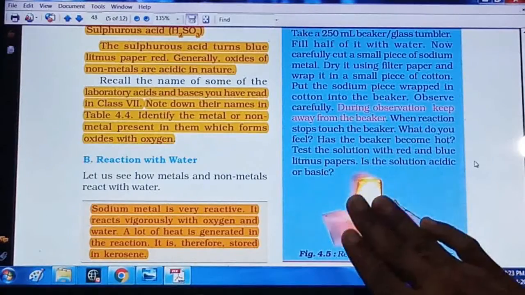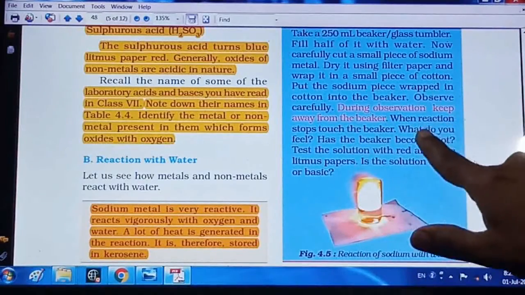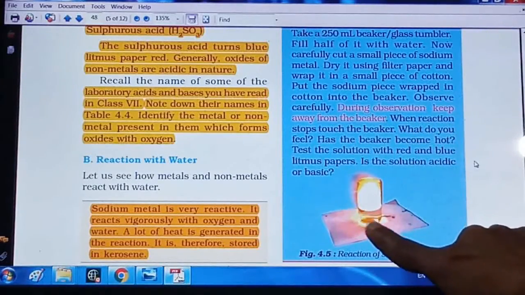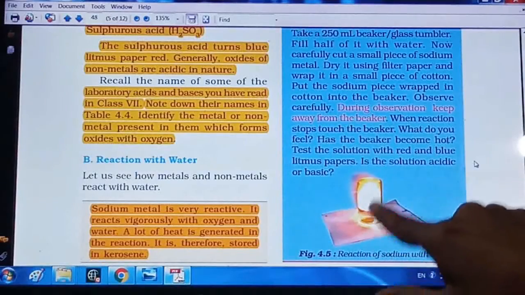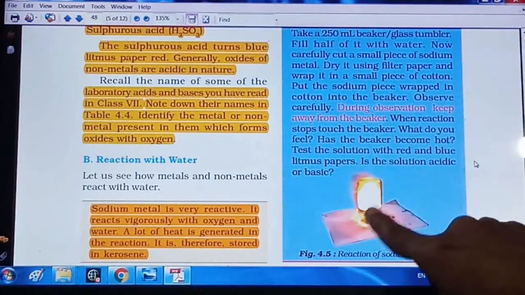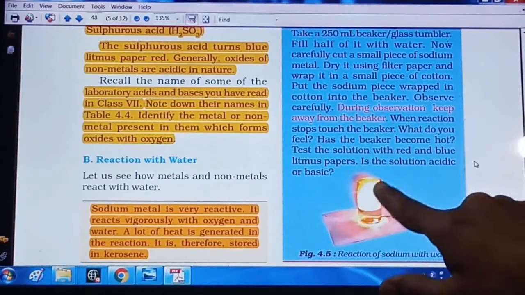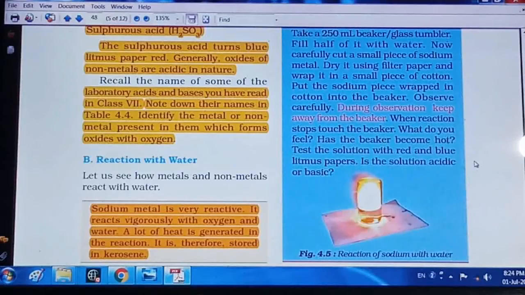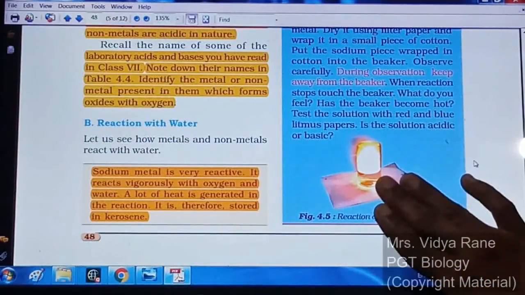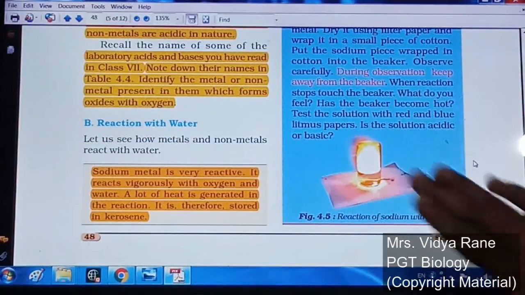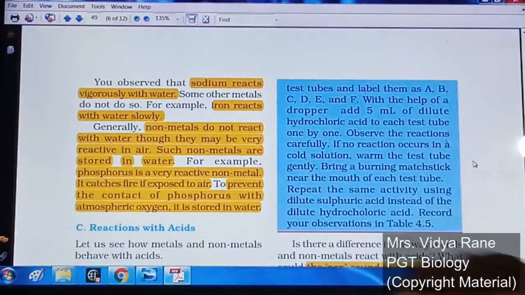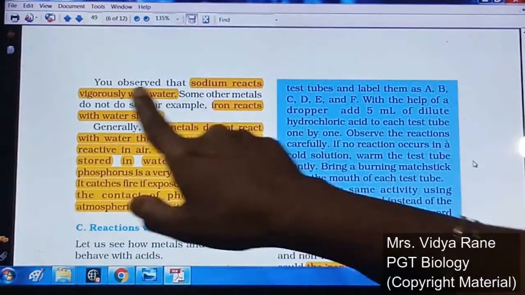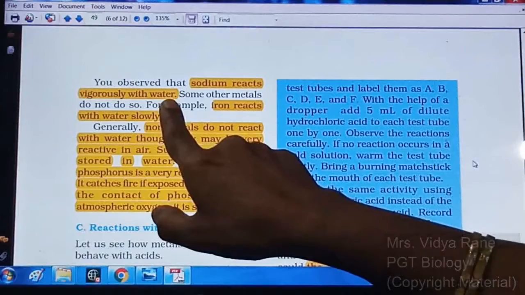As soon as the sodium enters the water, it starts reacting with the water and fire is formed here. Sodium reacts vigorously with the water and a huge amount of heat is generated here.